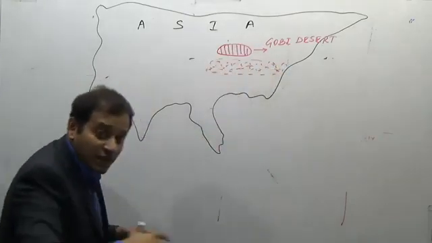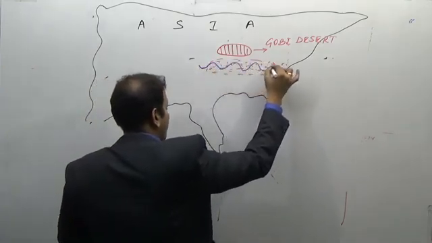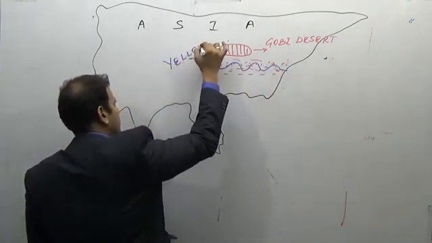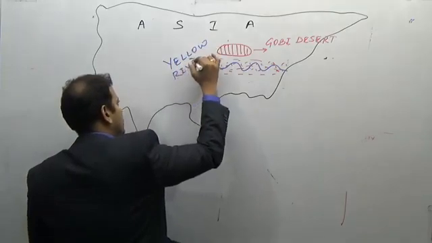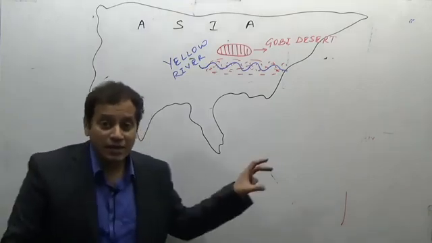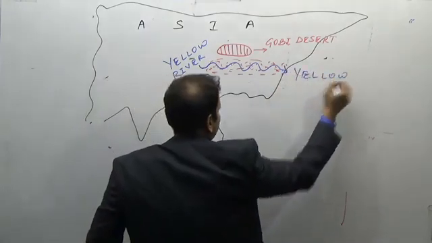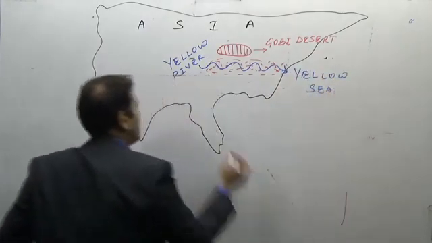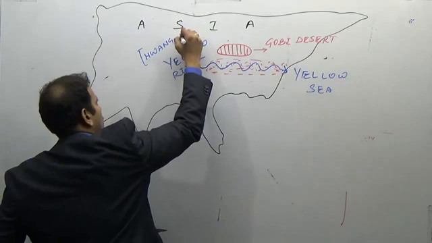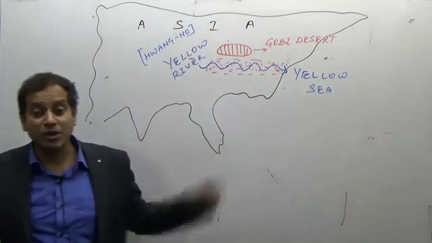As a result, the river which flows from this region is known as the Yellow River. Why Yellow River? Because the Loess is yellow in color, therefore the Yellow River. While the river drains into the Yellow Sea, making the color of the sea also yellow. Otherwise, the original name of the river is Wang Ho. Why is it famous? Because the Three Gorges Dam, the largest dam in the world, is built on this river.